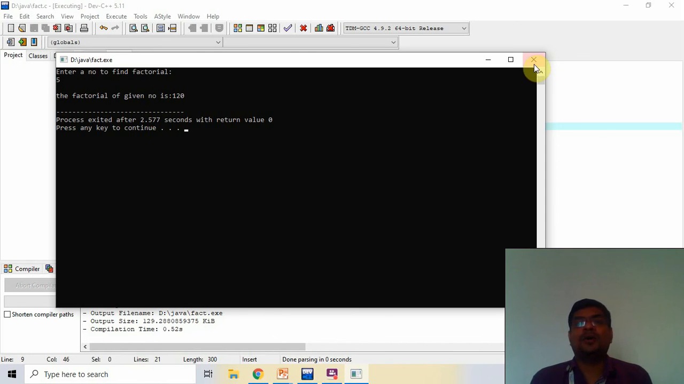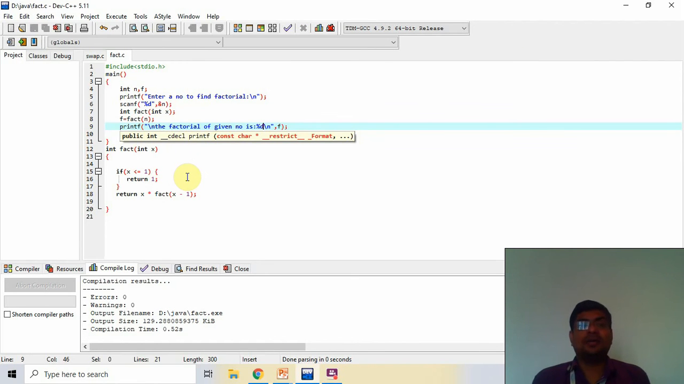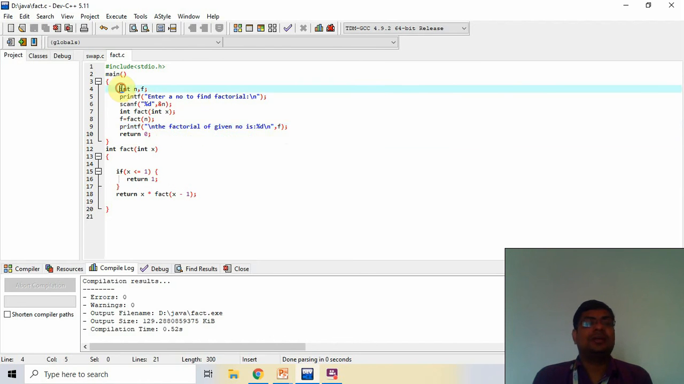But there is a problem. When you give 120 or 100, the number goes out of range of integer. So at that time you change the type of this factorial number to long. Long int, automatically the size of the integer is doubled. Like if it is 2 bytes, then it is converted into 4 bytes. If it is 4 bytes, it is converted into 8 bytes. So long just doubles the size of any data type.